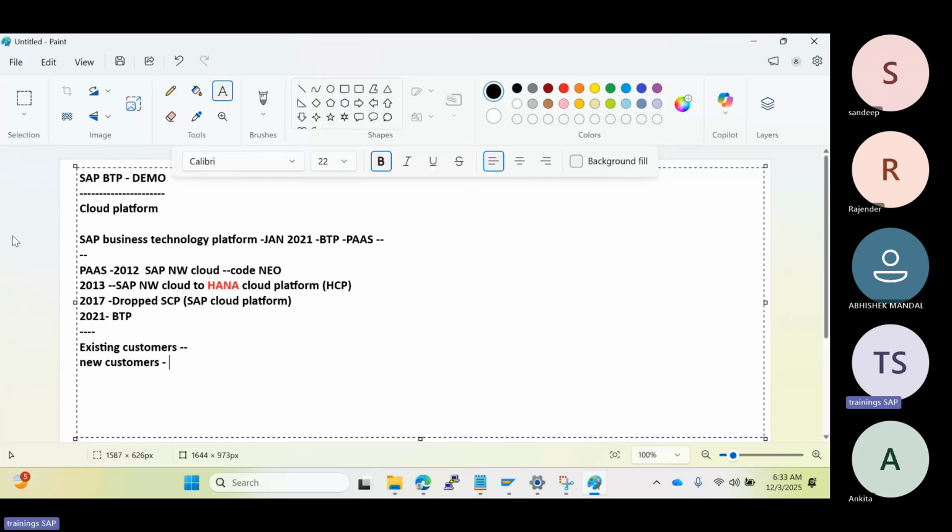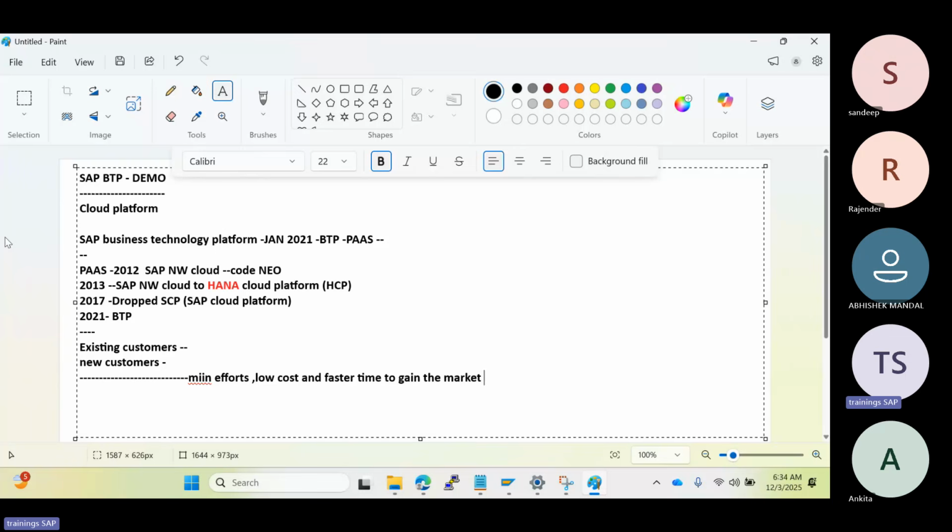In both scenarios, the organization wants to build new solutions with minimum effort, right? Customers always look for minimum effort, low cost, and a faster time to market. They always look for these kinds of things, right?